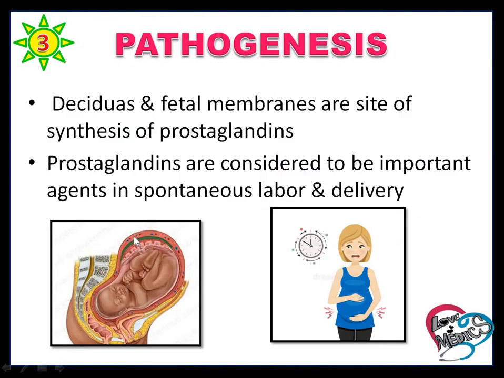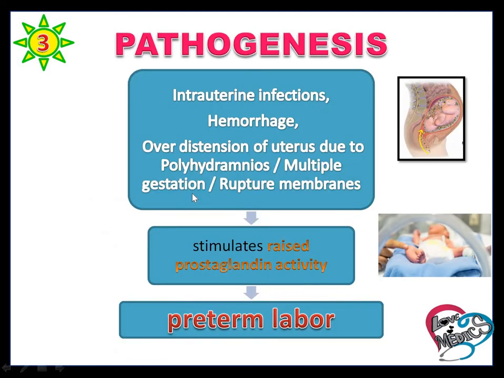First, the decidua and fetal membranes are the site of synthesis of prostaglandin. Prostaglandins are considered to be an important agent in spontaneous labor and delivery. During uterine infection, hemorrhage or some other causes, the synthesis of prostaglandin is stimulated. So the prostaglandin level is increased, and that causes preterm labor.